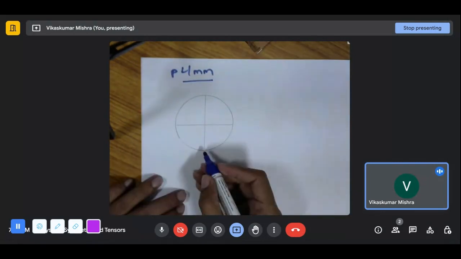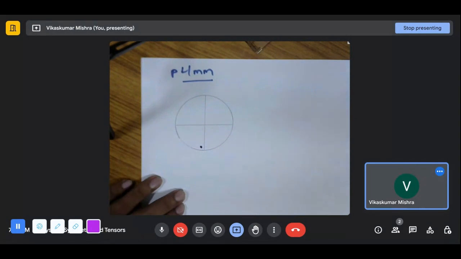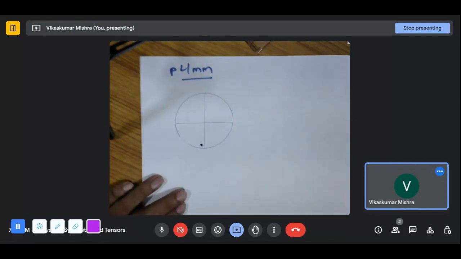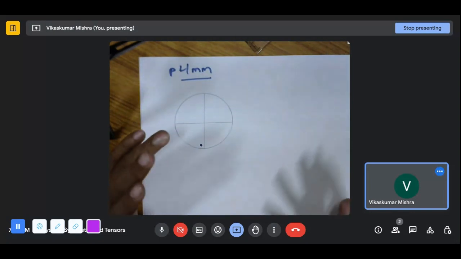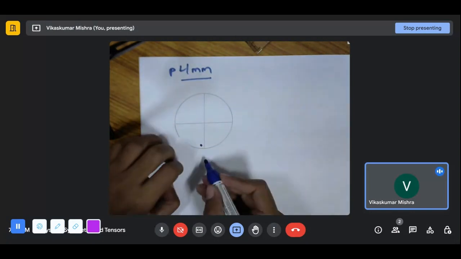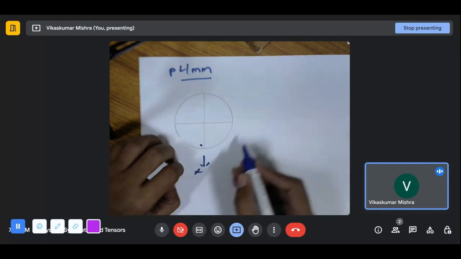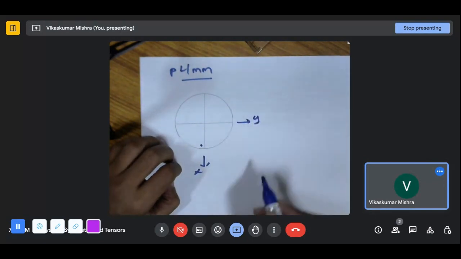Let's start with one of the points, this particular point. And the mirrors are along the viewing directions. Let us say this is our x, this is our y. So this is a mirror.